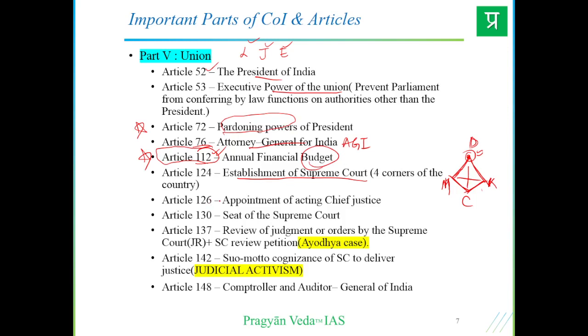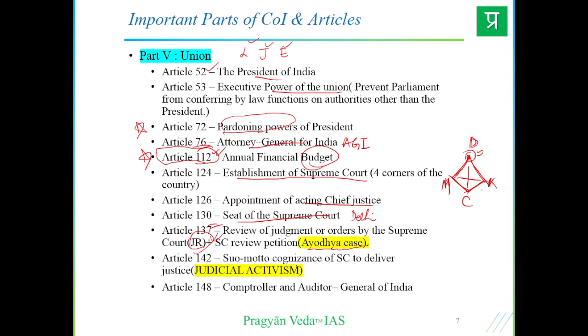Article 126 is the appointment of an acting Chief Justice, right? And the seat of the Supreme Court of India, basically in Delhi, is entailed in Article 130. Article 137 gives the review power of the Supreme Court, the judicial review of any judgment. We had this happening during the case. A lot of review happened of the same. Judicial review happened of the hearings. So this is all there in 137.